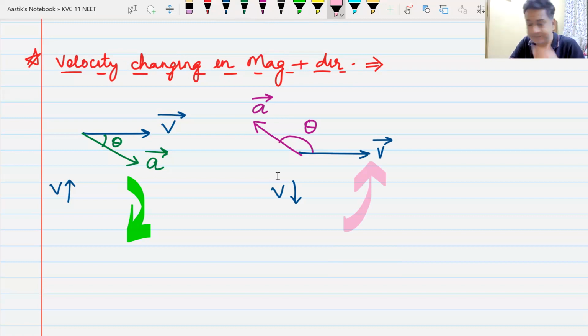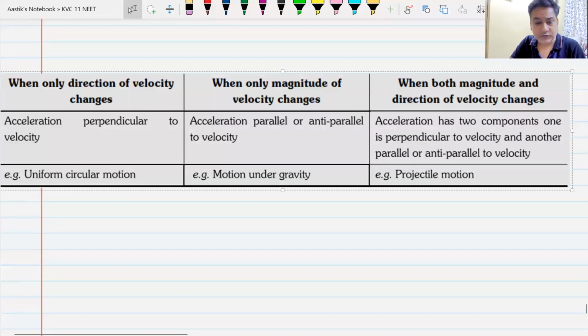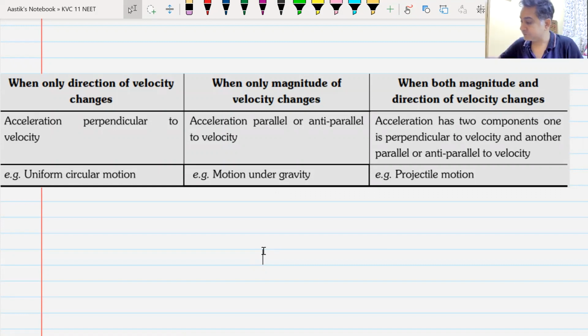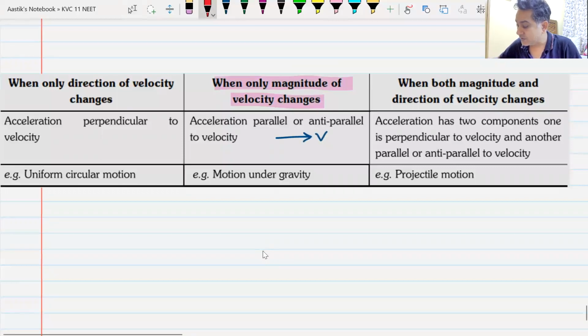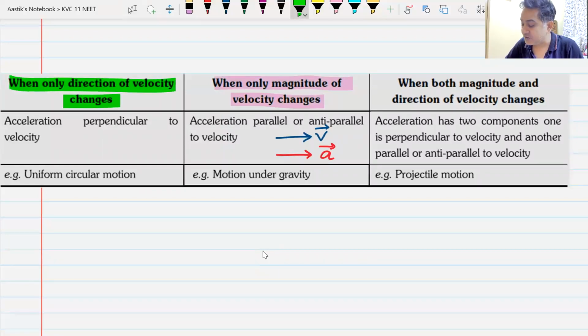Have you noted it down? This is the table. If you want to write it in the form of a table, this is the table that you are looking at. The first case that we did was this pink one. Velocity only changes in magnitude. So you can draw a small diagram. Velocity is like this, and your acceleration is like this, vectorly. This is the case where velocity changes in magnitude.